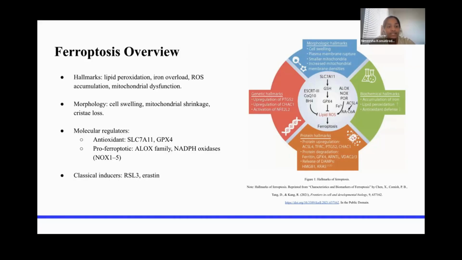Molecularly, ferroptosis is regulated by antioxidant genes like SLC7A11 and GPX4, as well as proferroptotic enzymes like lipoxygenases and NADPH oxidases. Classic ferroptosis inducers, such as erastin and RSL3, can trigger this pathway, making it a relevant mechanism in drug-induced cardiotoxicity.